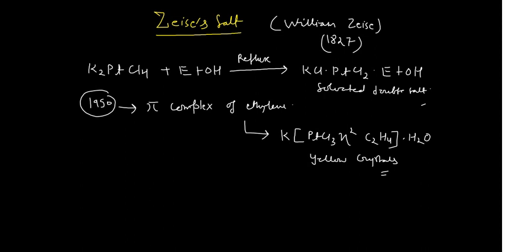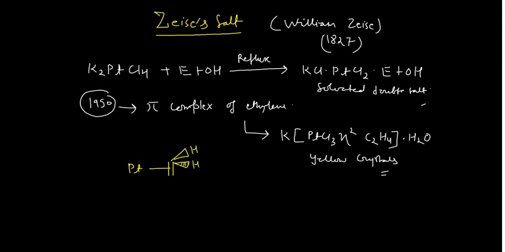Now if it comes to the structure of Zeise's salt, it's very interesting. It's a square planar structure. So how can you draw the structure? Say this is your platinum, and this platinum is bonded with the alkene here, and two hydrogens are attached to each carbon. One is beta and the other is alpha.